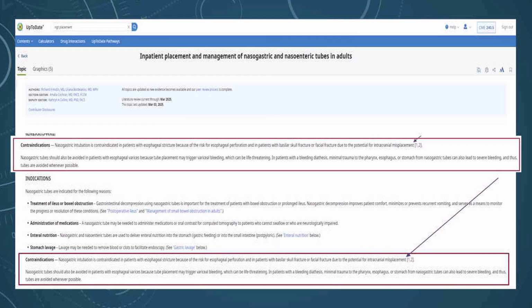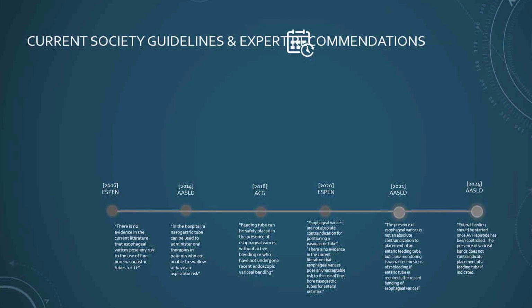Before we get into it, I'm going to reference this slide and we'll go back to it again, but it just highlights the current society guidelines and recommendations. I'll start with the European Society for Clinical Nutrition and Metabolism, whose guideline was essentially for the management of malnutrition and liver cirrhosis, with the recommendation saying you can use enteral tube feeds if inadequate oral intake cannot be maintained, even in the presence of esophageal varices. This was in 2006 essentially.